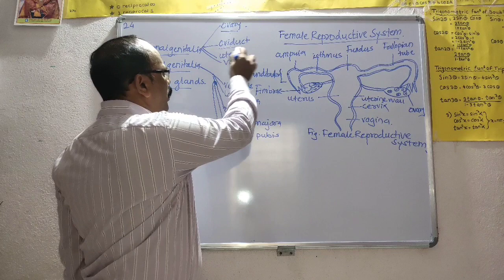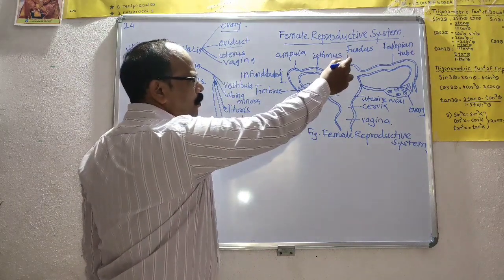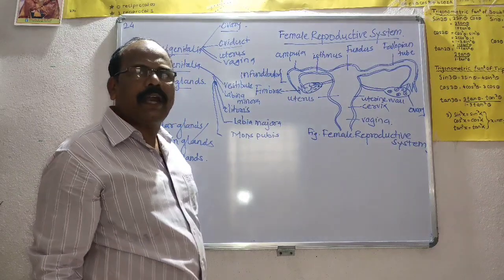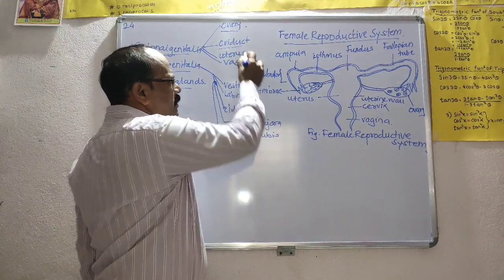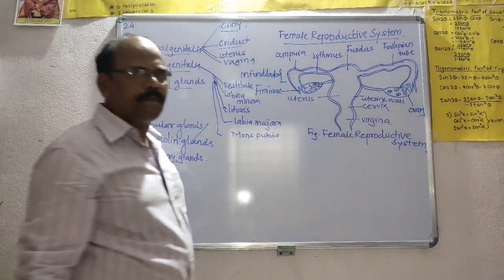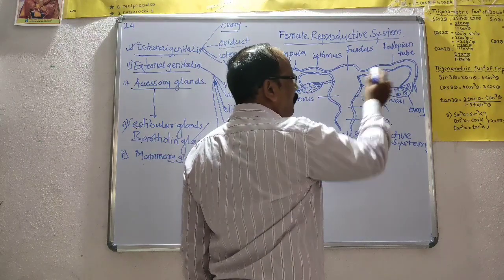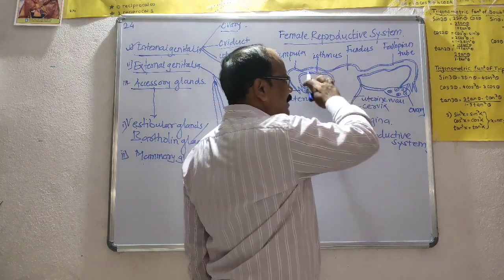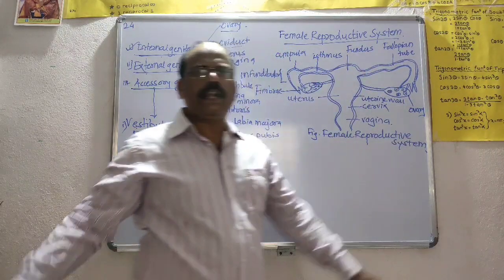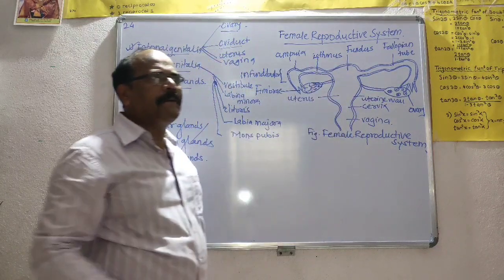The next part is the oviduct. The oviduct is also called the fallopian tube, or the uterine tube. The oviduct is a pair of muscular pouches present transversely in the peritoneal cavity.